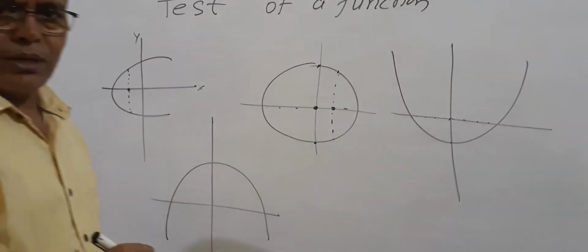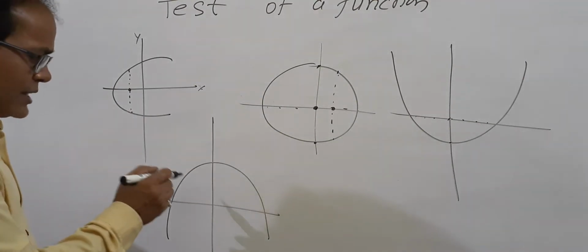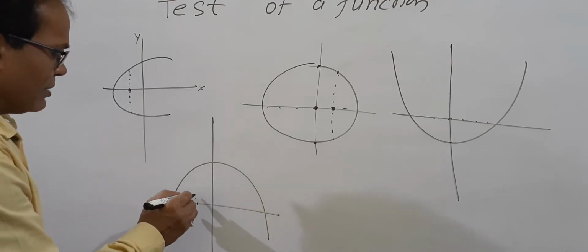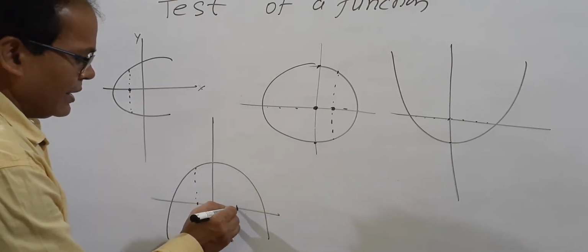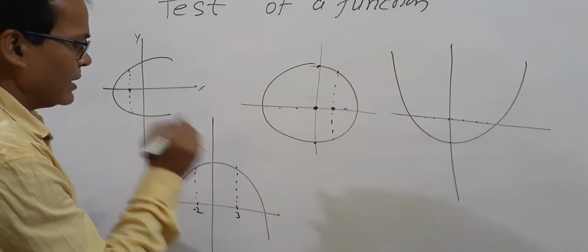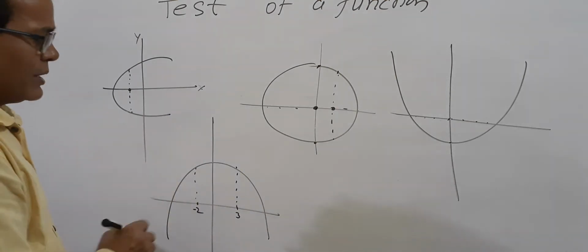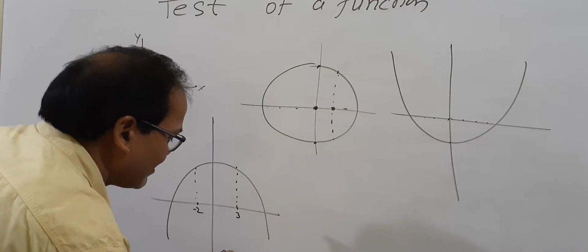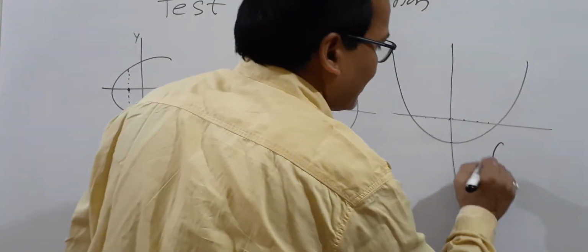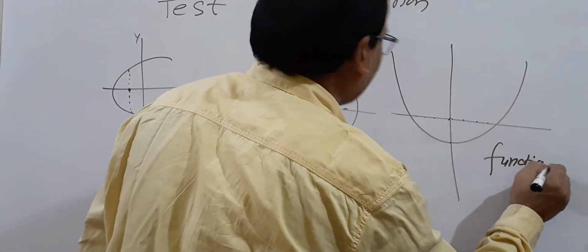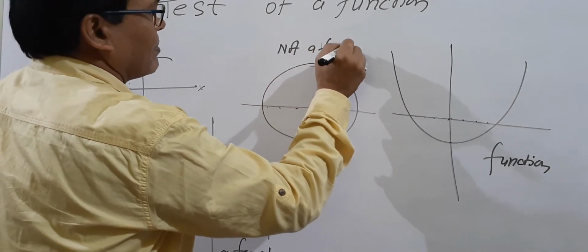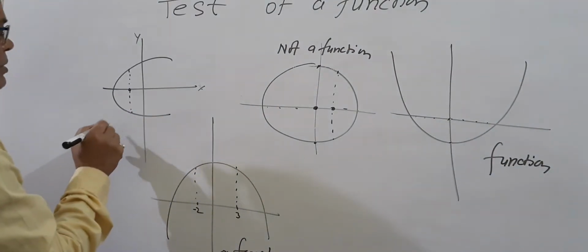Same if you take another example: again a parabola, upside down. This is also a function because if you take one value of domain here, it has only one value in y. Suppose here is -2 and here is 3. They have different values in y, so it is a function. This is a function. This one is also a function. This is not a function. This diagram is also not a function.